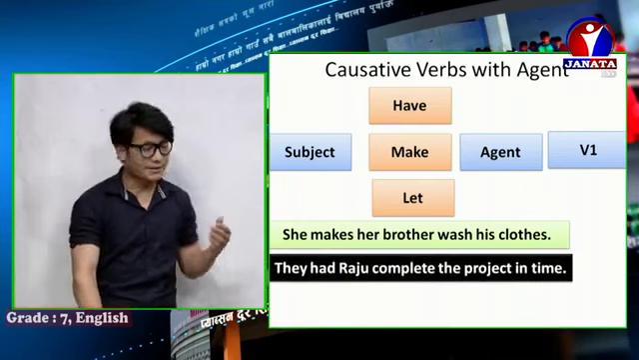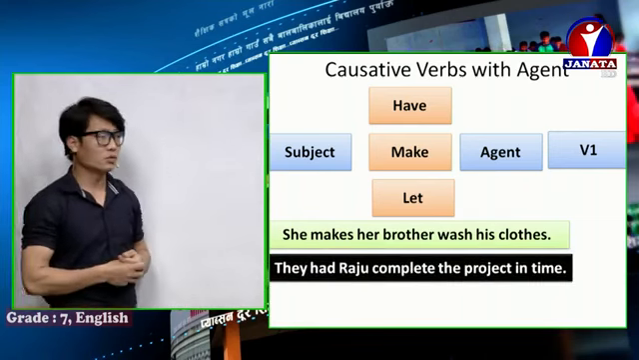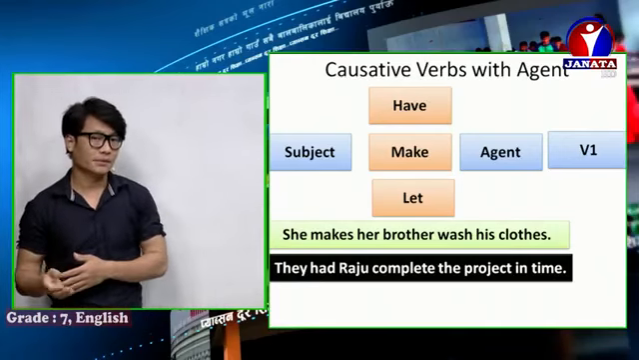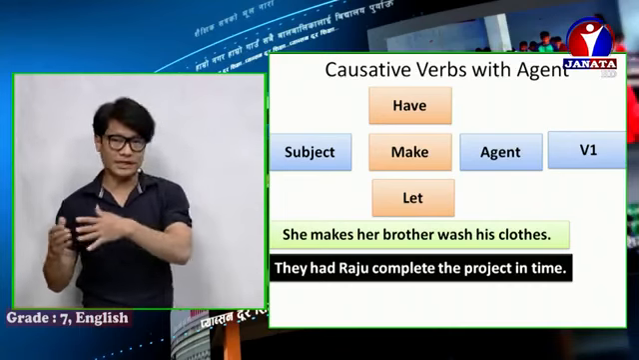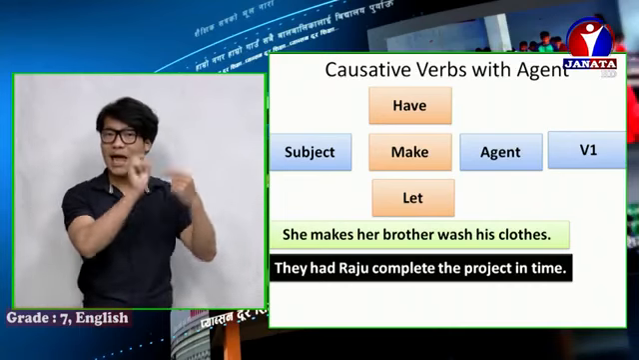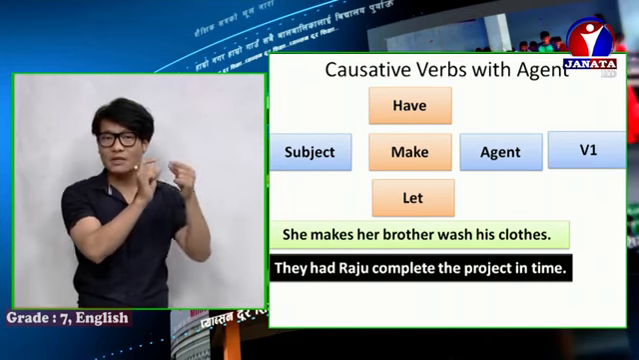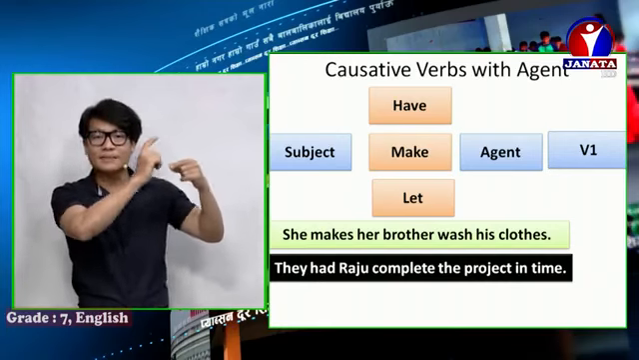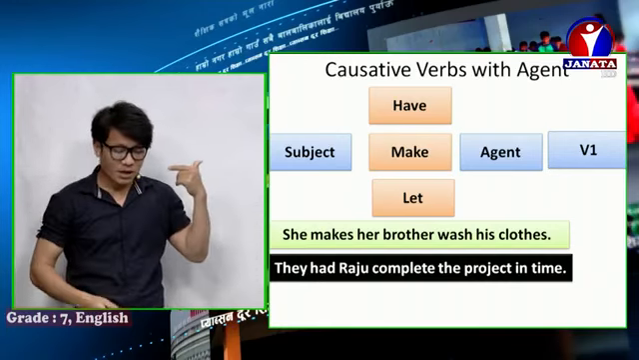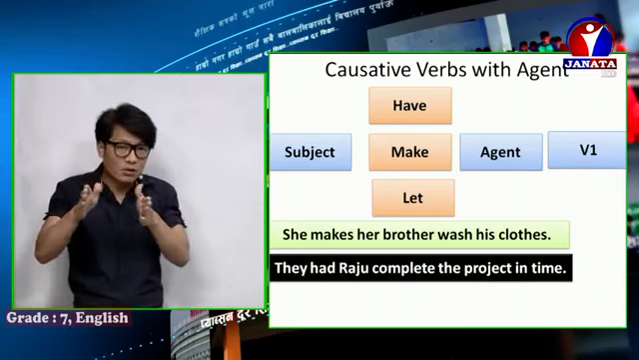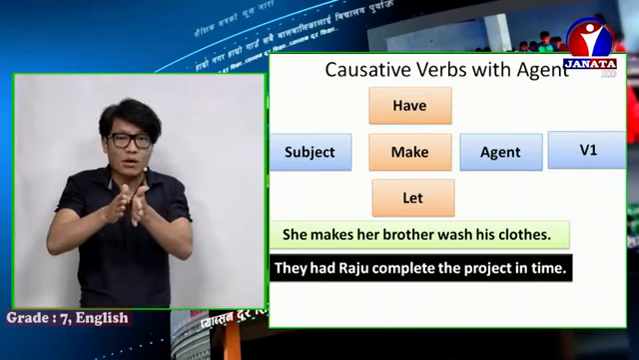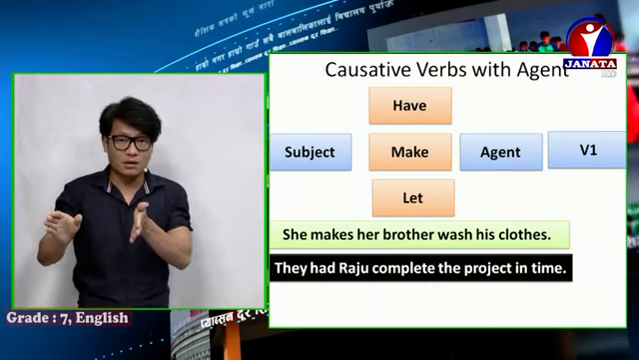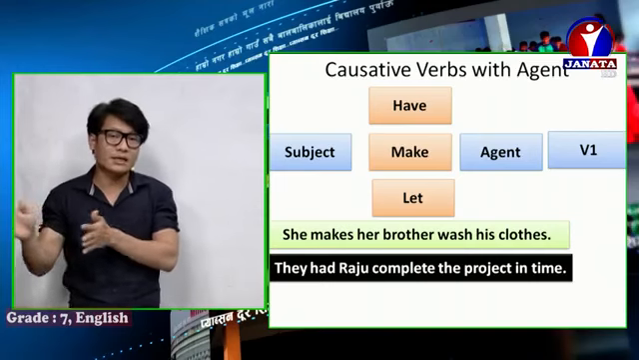Next, they had Raju complete the project in time. So they is the subject. Had is the causative verb. Had means what? Giving responsibility or duty. It means they are giving duty or responsibility to Raju. Raju is the agent, who does the work. What is his work? His work is to complete the project in time. So Raju is the doer. He is completing the project in time.